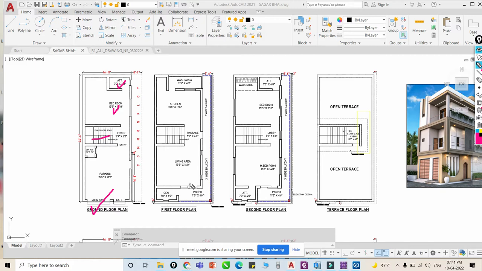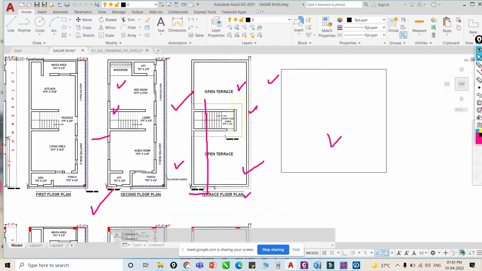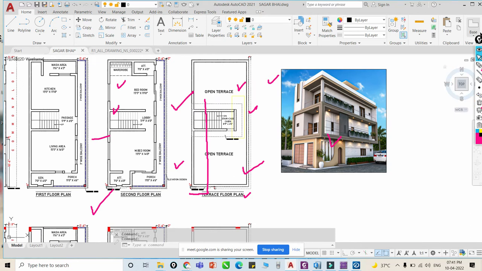You can see there is a kitchen as well as a living area, right? And there is a huge balcony in this portion, right? This is very important, we have to design this balcony also, right? There is a master bedroom, attached toilet, again there is a porch, and then an attached toilet as well as a wardrobe, and this is our terrace area, right? So you can see everything is almost at the same elevation.